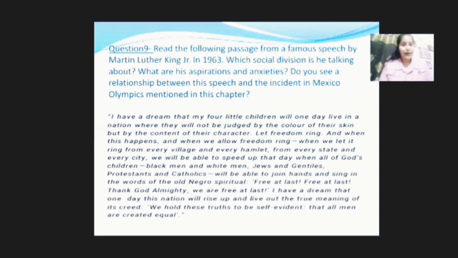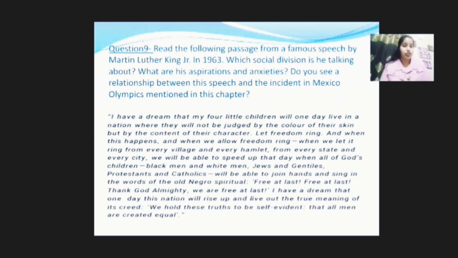Moving on to the ninth question, read the following passage from a famous speech by Martin Luther King Jr. in 1963. Which social division is he talking about? What are his aspirations and anxieties? Do you see a relationship between the speech and the incident in Mexico Olympics, which is mentioned in the chapter?